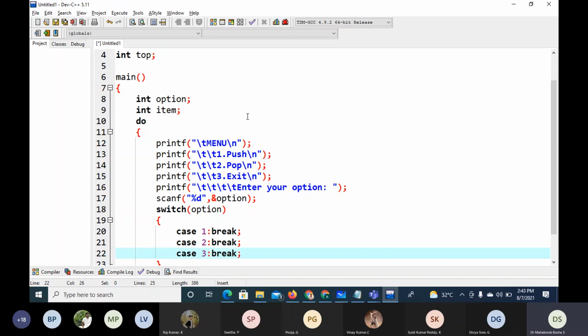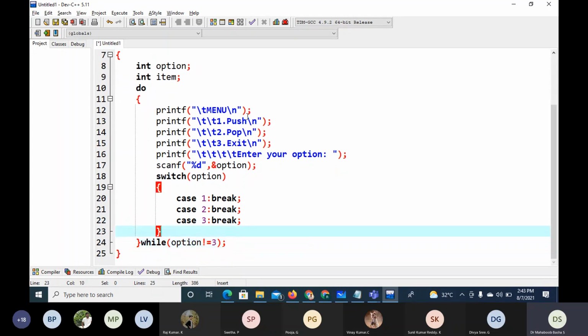So I'm doing nothing for now, that's how I want to build it. So this is the menu I've written.